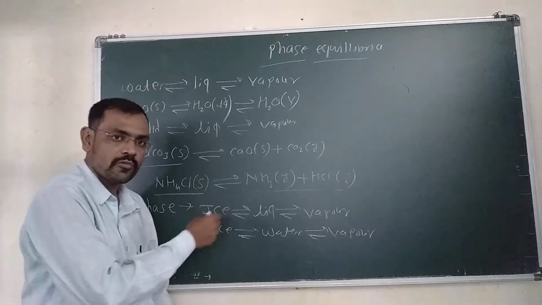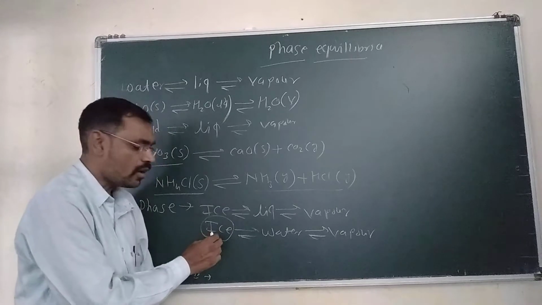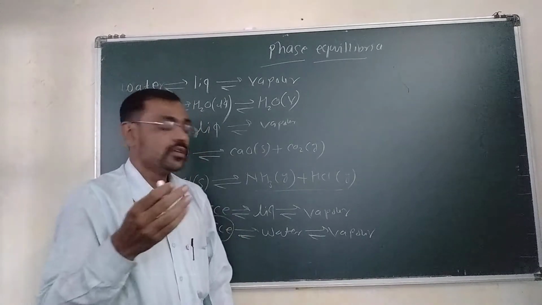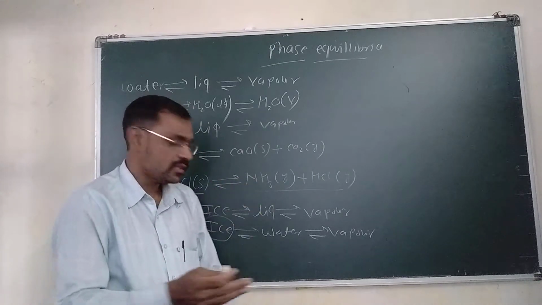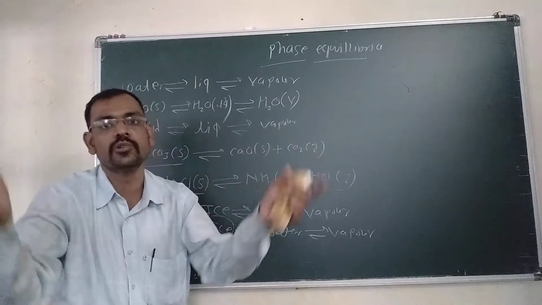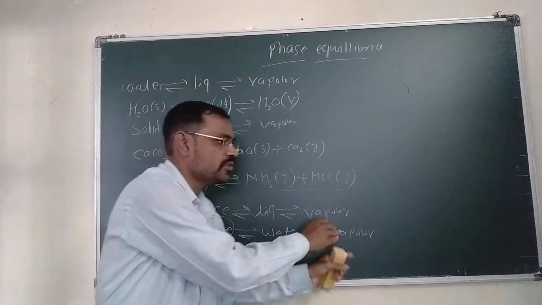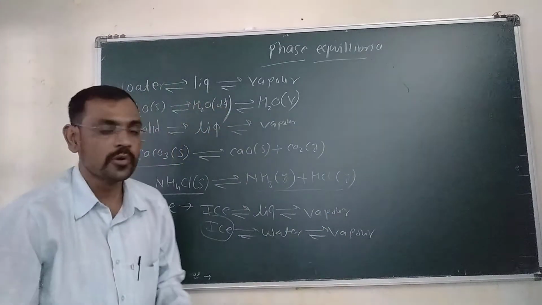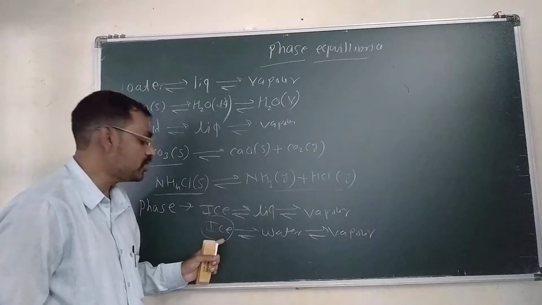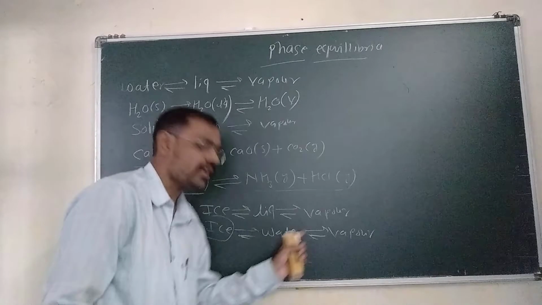But if you want to define the phase, take the ice, the water, and the vapor. The ice itself is a homogeneous phase, the water itself is a homogeneous phase, and the vapor itself is a homogeneous phase. Ice is physically distinct, meaning you can easily distinguish between ice and water, and between water and vapor.